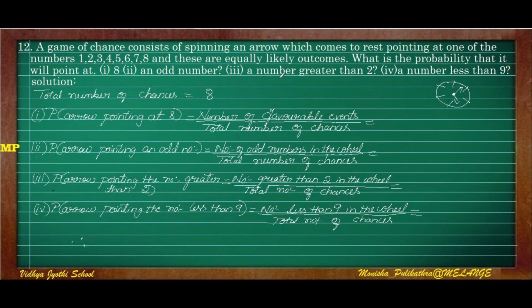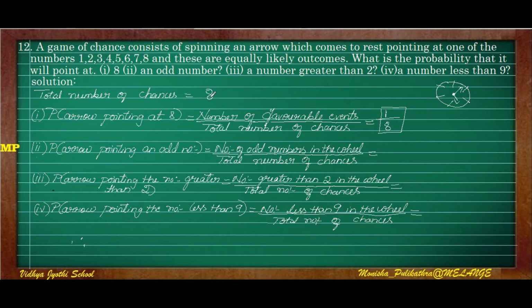And what is the probability? The first question is, in the game of chance, the probability of getting the number 8. So the probability of the arrow pointing at 8: the number of favorable events is how many 8s are there? Only one 8 is there. So the number of favorable events for 8 is only 1, and the total number of chances is 8. So for the first question, the answer is 1 by 8.